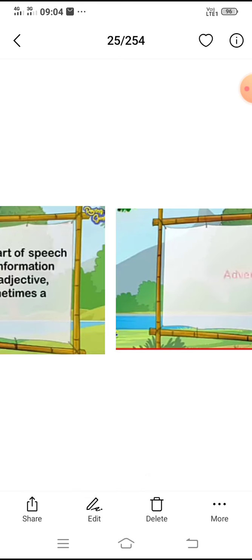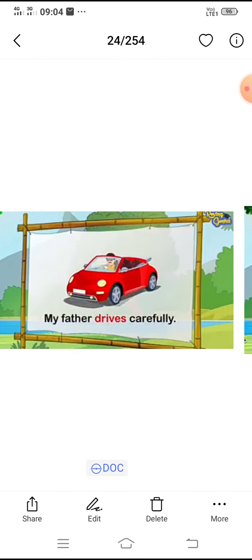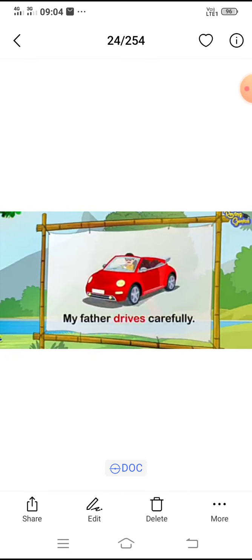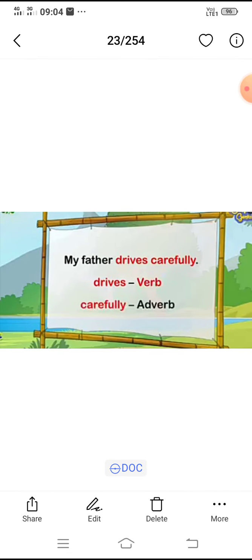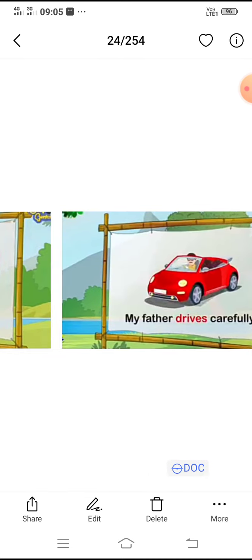Next, what is an adverb? An adverb is a part of speech that gives more information about a verb, an adjective, a clause, and sometimes a whole sentence. My father drives carefully. Here, drives is the verb, carefully is the adverb. How does my father drive? He drives carefully. Carefully is the adverb. It is telling more about the action.